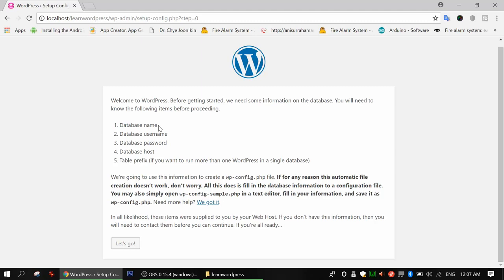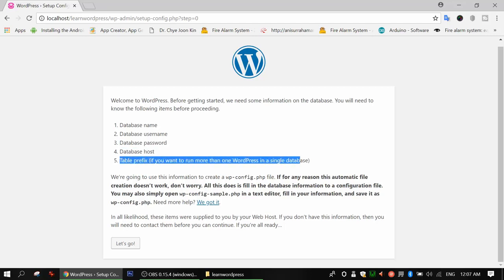The first thing is we need a database, to connect the database to our WordPress, because whatever posts, whatever website we develop, will connect to our database. The second thing, we need a database name. If we have a database but we don't know the database name, we have to know the database name also. So we have a main database, then we'll create a database there. We will have a username and a database password, then the database host and table prefix.